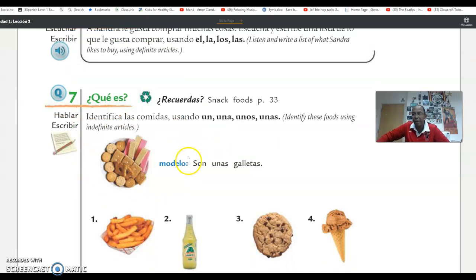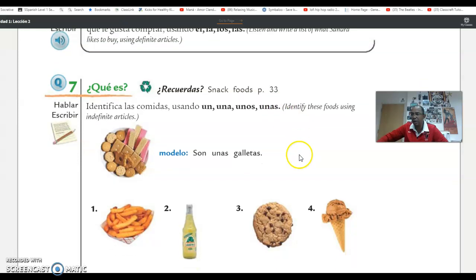So you're going to say a something or some something. For example, un means a, una is a for feminine words, unos, some for masculine words that are plural, and unas also means some for feminine words.